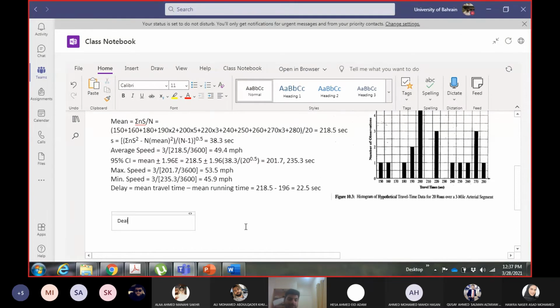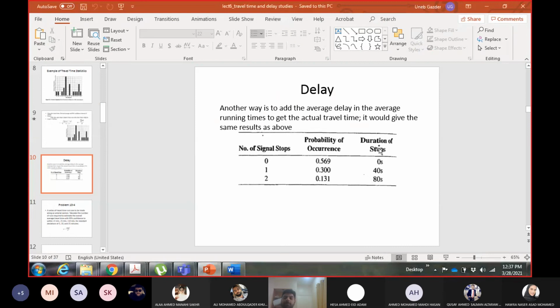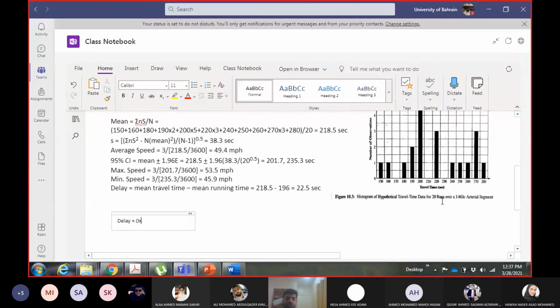So delay in this case will be the amount of delay multiplied by the probability or the chance. So delay amount 0 seconds, chance 0.569. So 0 into 0.569.